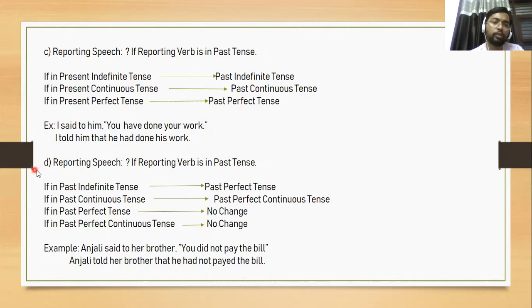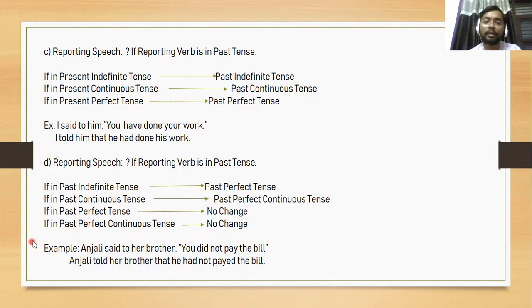Now come to the next rule. What happens if the reporting verb is in the past tense and the reporting speech is also in the past tense? If the reporting speech is in the past indefinite tense, it will change into past perfect. If the reporting speech is in the past continuous tense, it will change into past perfect continuous. If the reporting speech is in the past perfect tense, there is no change in the reporting speech tense.